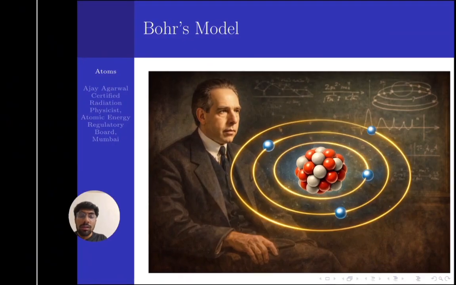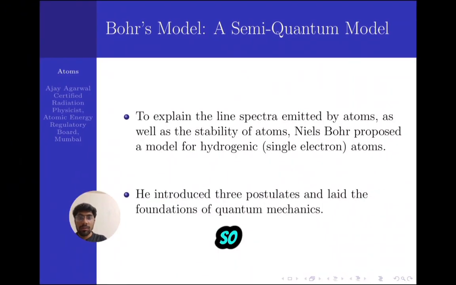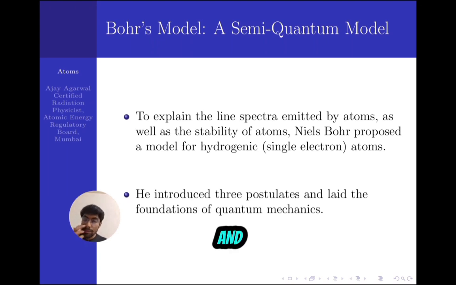And later on, Bohr came to explain. He came with his model. Inspired by Einstein's photon picture of electromagnetic radiation and the experimental evidence of the line spectrum of atoms, Bohr proposed the first semi-quantum model of the atom. He gave three postulates in his model.